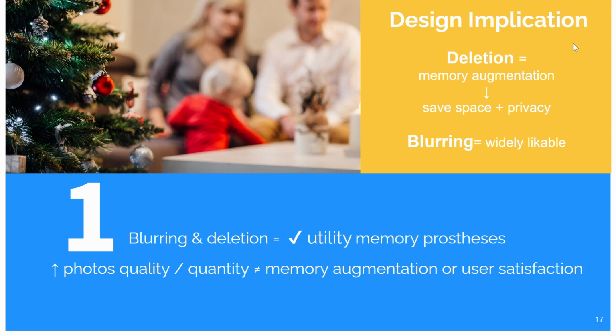The design implication of these results is that deletion might be superior as a privacy protection method for memory augmentation systems because it saves storage and offers higher protection for private content without compromising the lifelogs' utility as memory prostheses. Blurring is also a good option that is widely likable by users and designers alike.